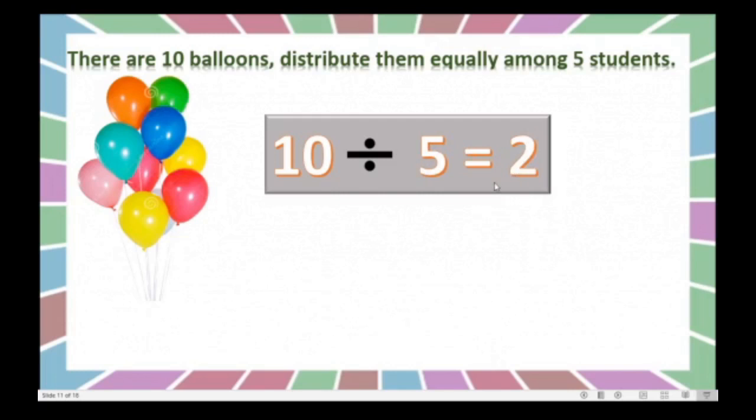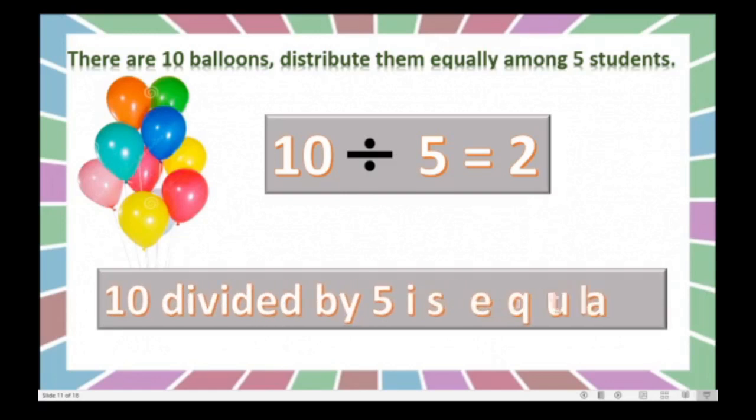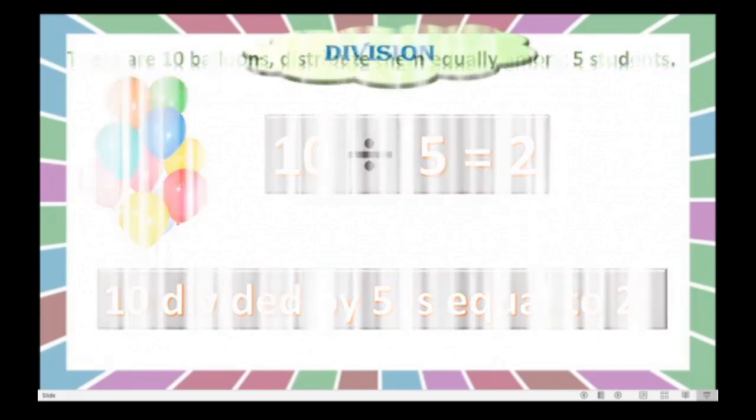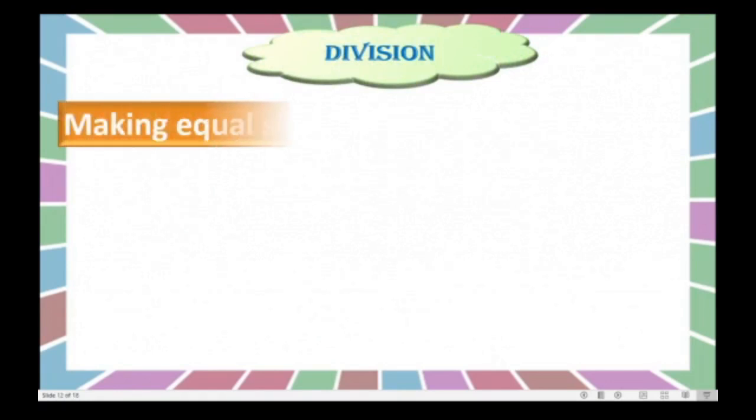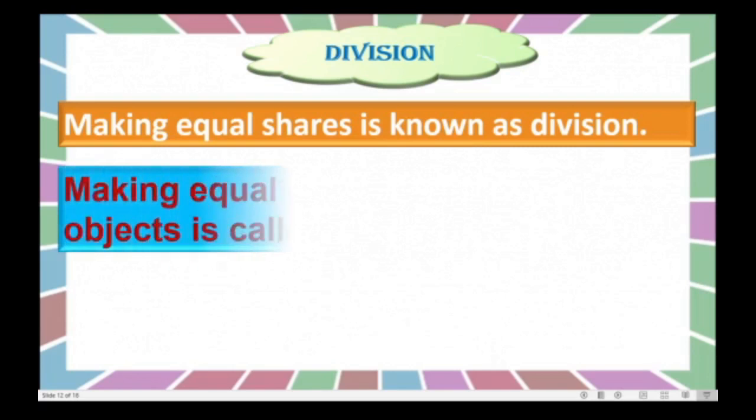Okay, how to read this? 10 divided by 5 is equal to 2. Okay. So dear children, division is nothing but making equal shares. We have made equal shares while distributing. Okay, that is nothing but division.